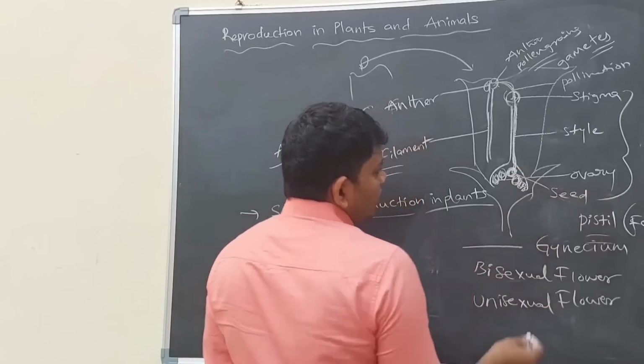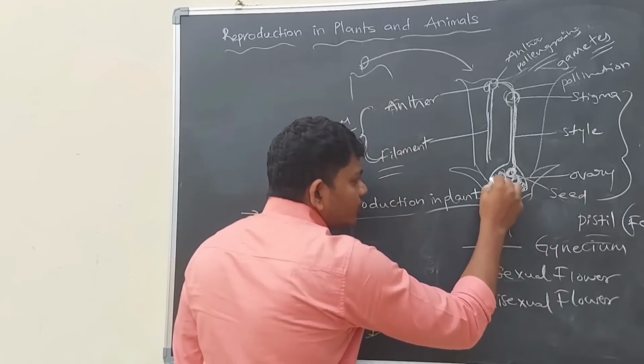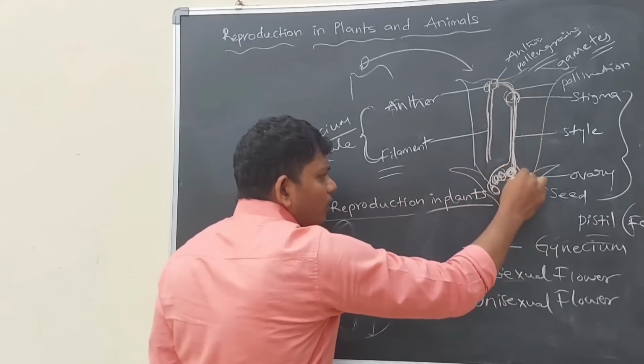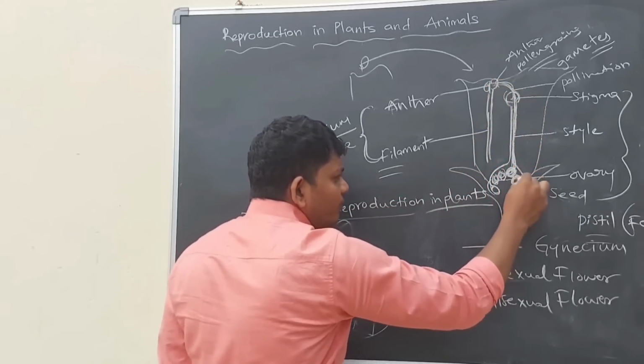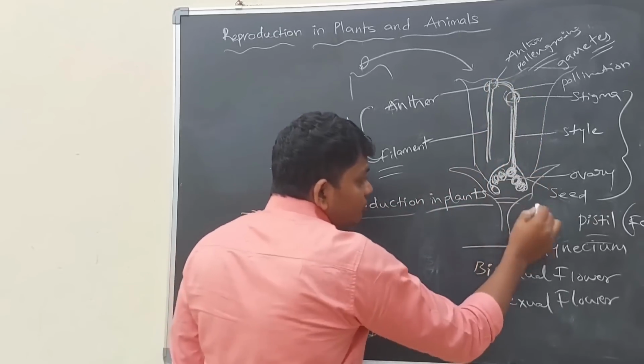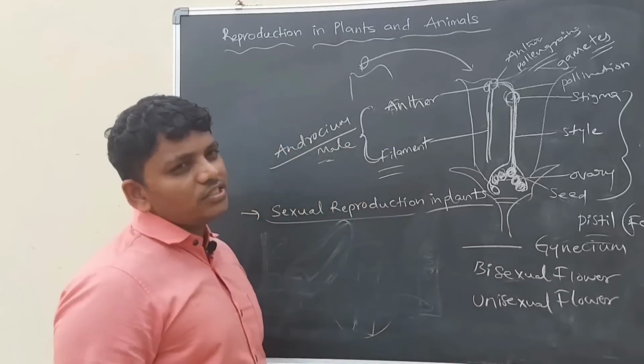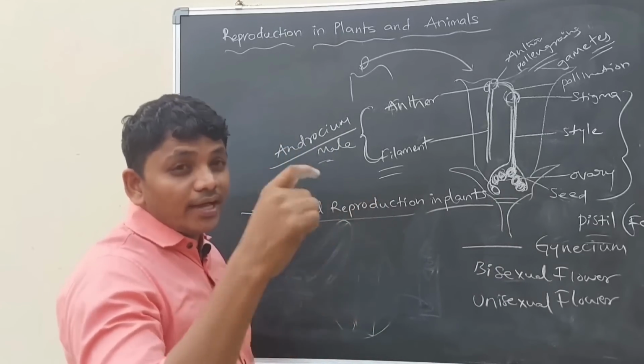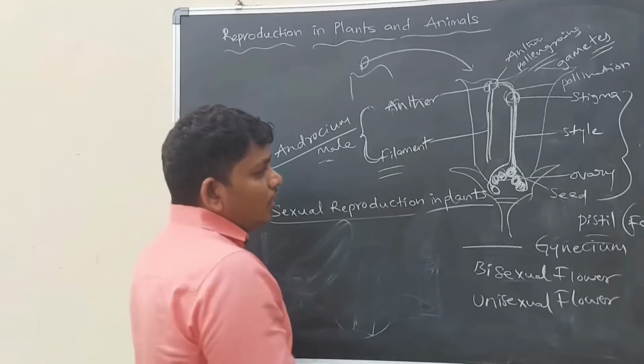For example, if 6 ovules are there, then 6 pollen grains will go there and fertilize them, and 6 seeds will form. Every ovule will grow into a seed.